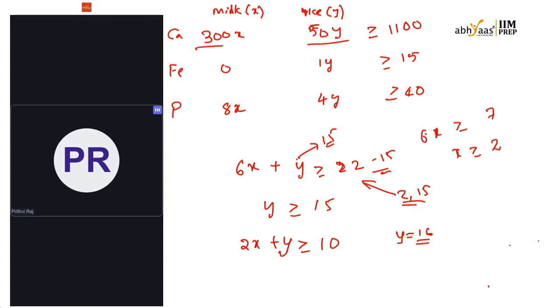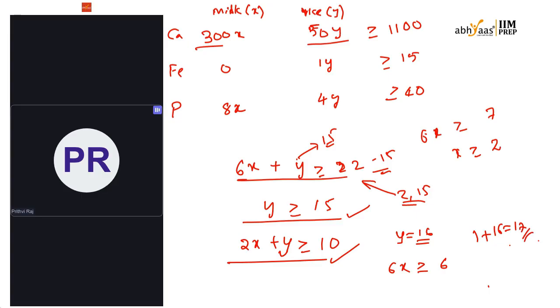If y is 16, here, even this is satisfied if y is equal to 15, and here it is also satisfied, y is equal to 15. Now what about y is equal to 16? In that case, 6x will be greater than or equal to 6, which is again 1. X is greater than or equal to 1. So again 1 plus 16, it is 17. So everything is done with y by taking y is equal to 15. So 17 will be the correct one, because that is the only thing matching here.